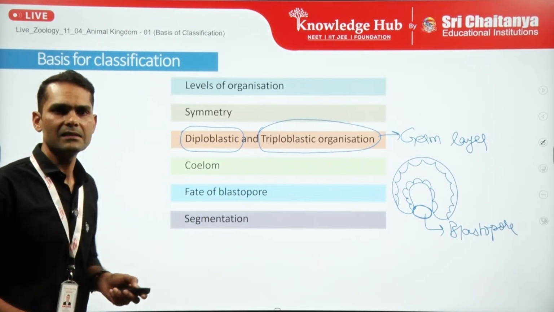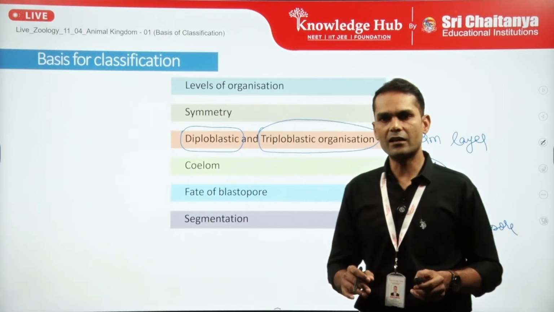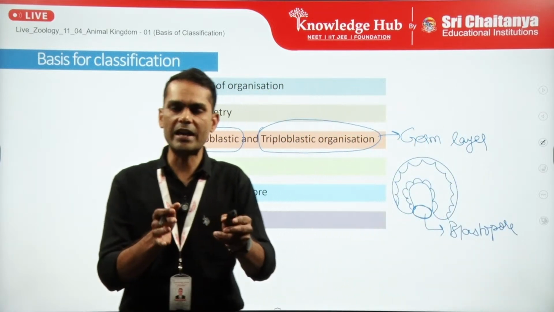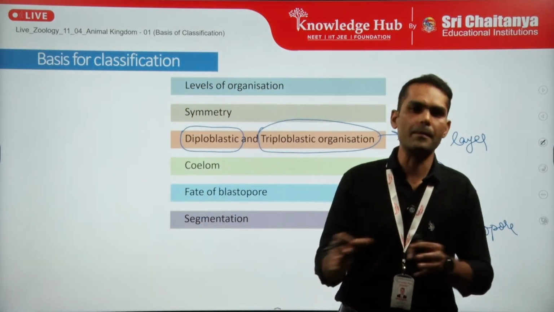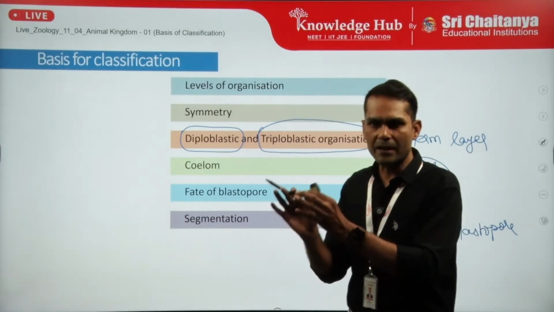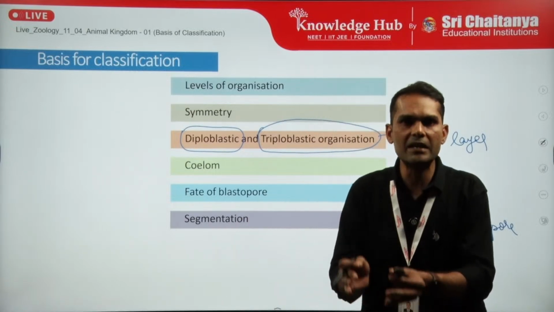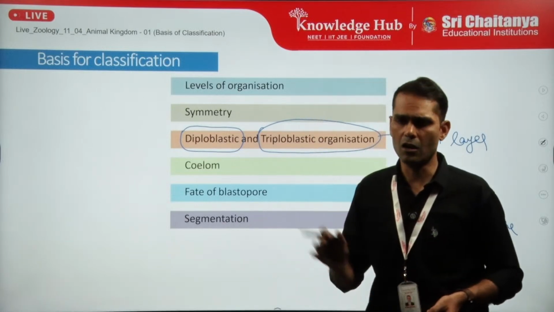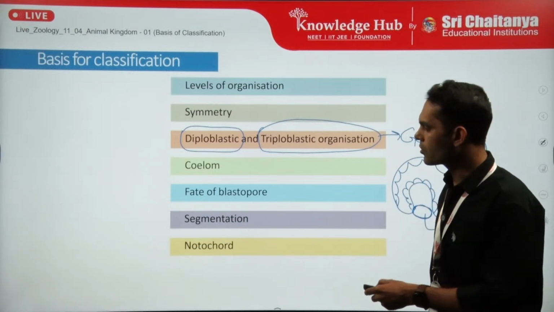The other is the segmentation. Now segmentation is a very interesting phenomenon, and it is also the most confusing one to the students, because true segmentation, pseudo segmentation and metamerism are some of the terms which are usually overlapping. So we will discuss segmentation also, that if the organism is segmented, then if it is a true segmentation, or to identify whether it is a pseudo segmentation or whether it is having a metamerism, that we will discuss along with the examples. So the next and the final is the notochord.